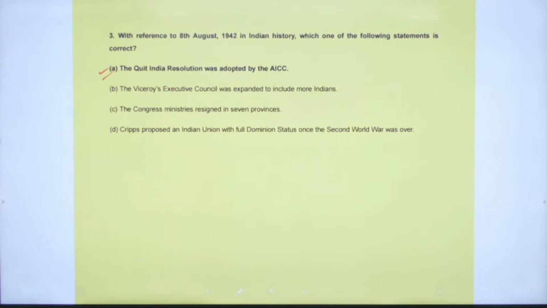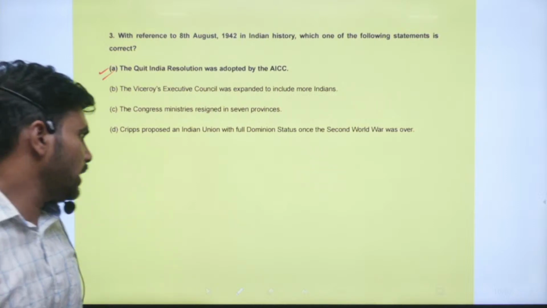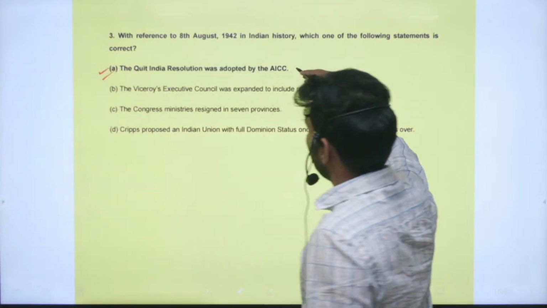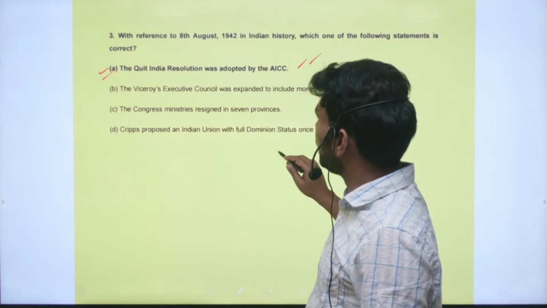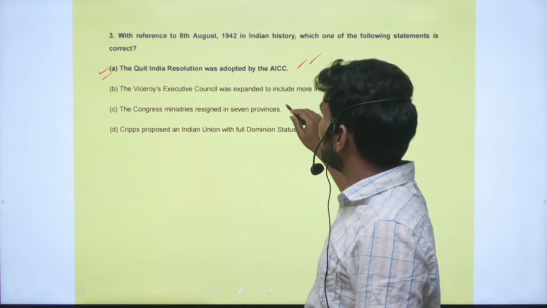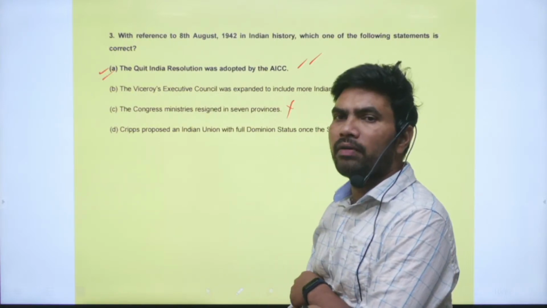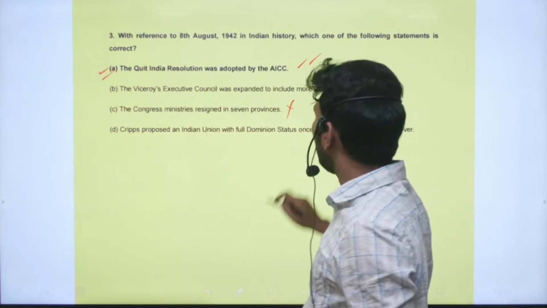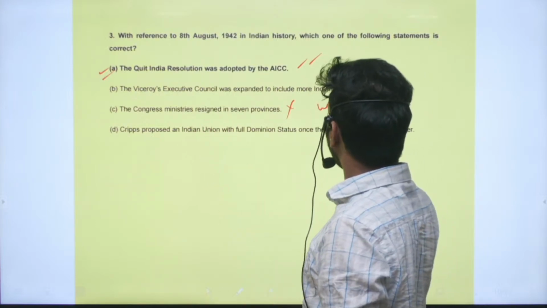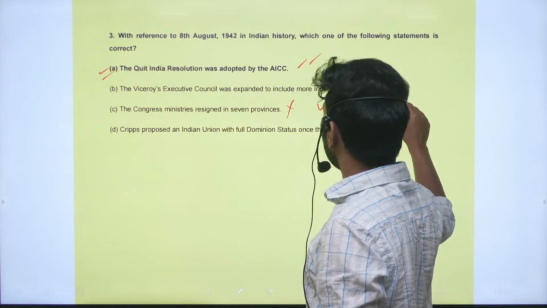So the Quit India resolution was adopted by the All India Congress Committee, AICC. This is the correct statement. The Congress ministries resigned from the 7 provinces. This happened immediately after the proclamation of World War II. Right? It happened in 1939 only.